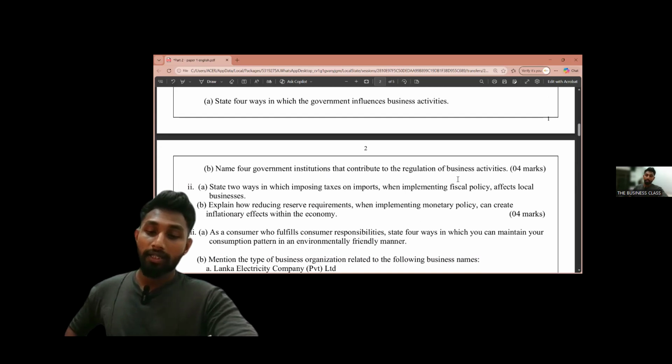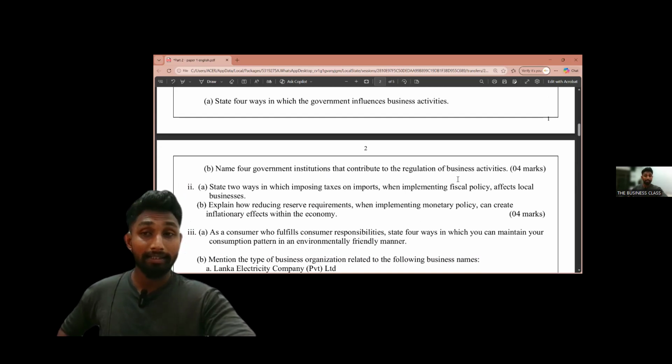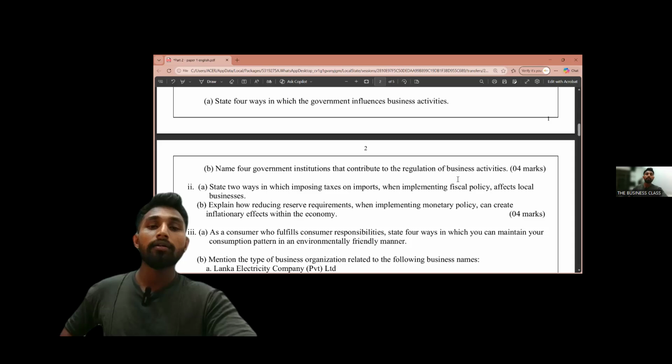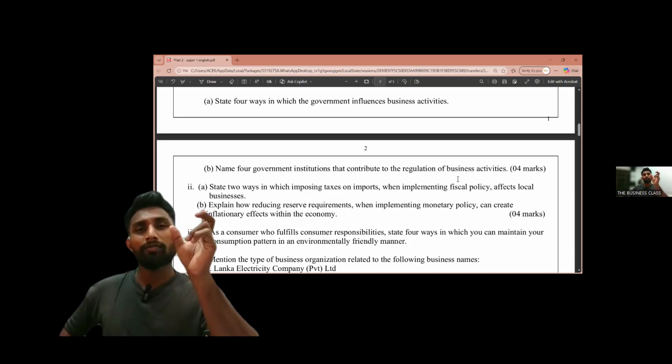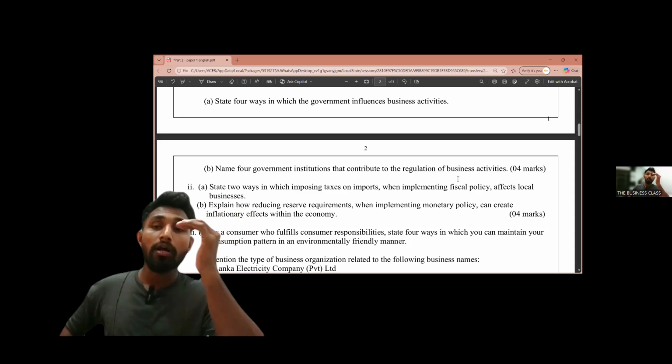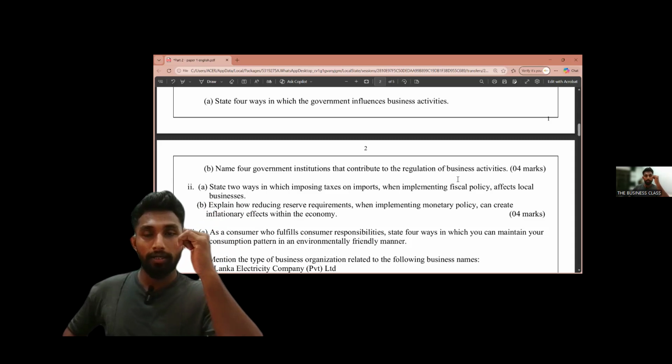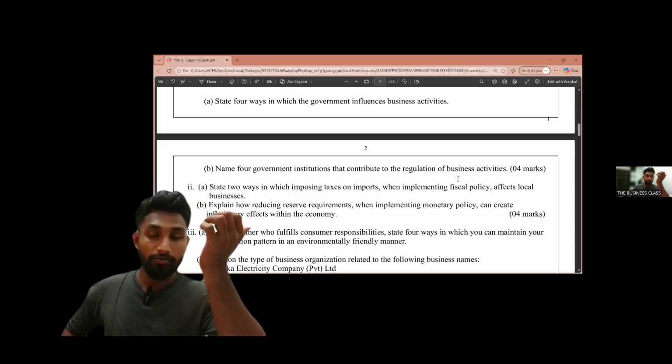They regulate the banking sector and financial sector. You can write the examples as well as the area that they are regulating.